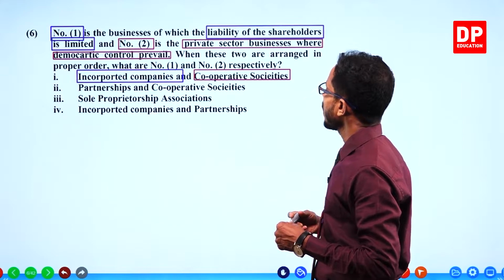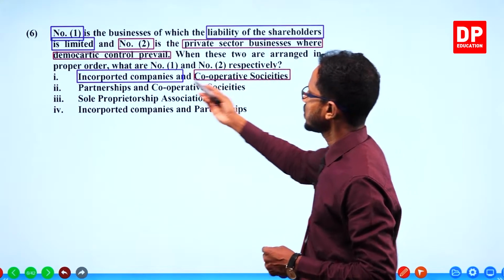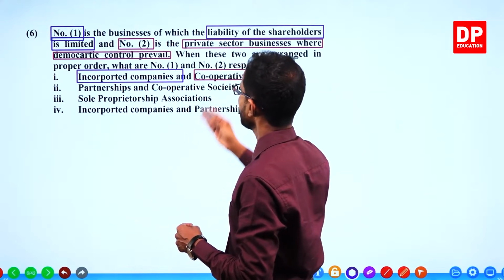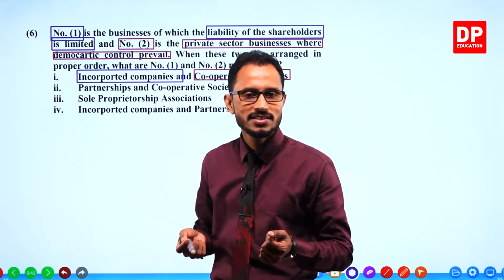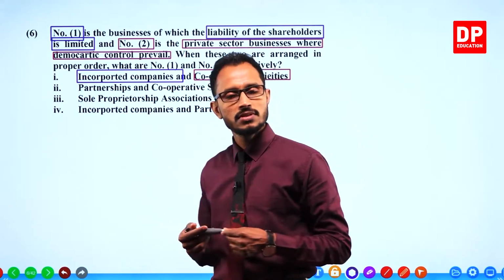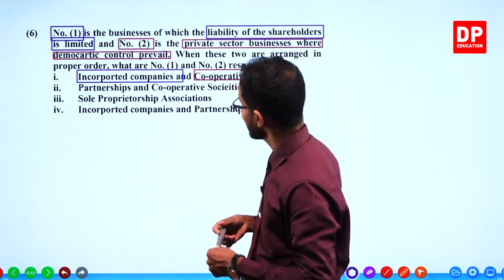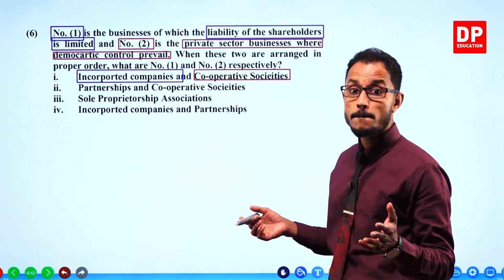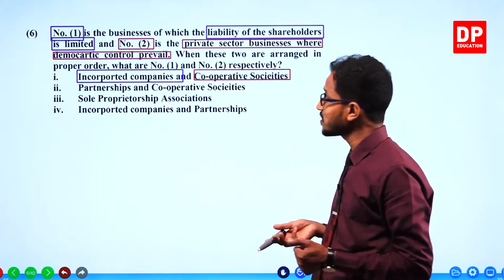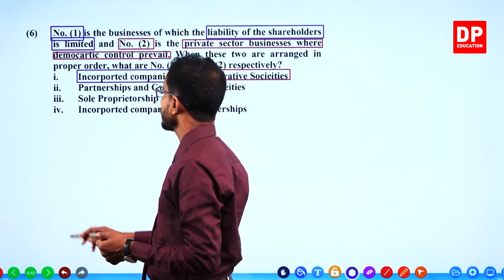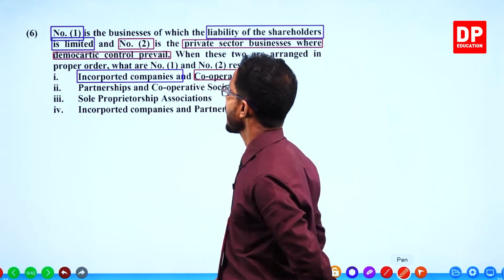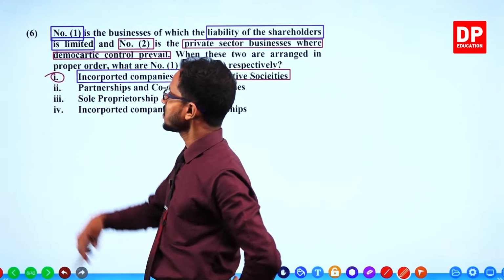When these two are arranged in proper order, what is number one and what is number two? Well, we have already marked. The question asks about incorporated companies and cooperative societies. Number one is the answer. Question is this, answer is this. Okay, that was easy.